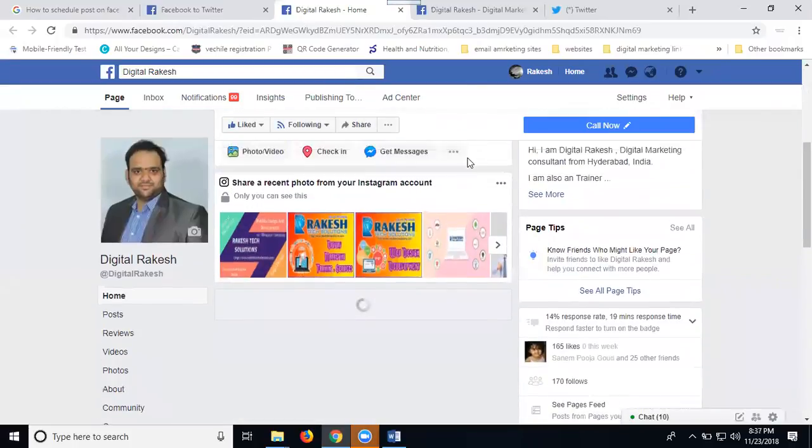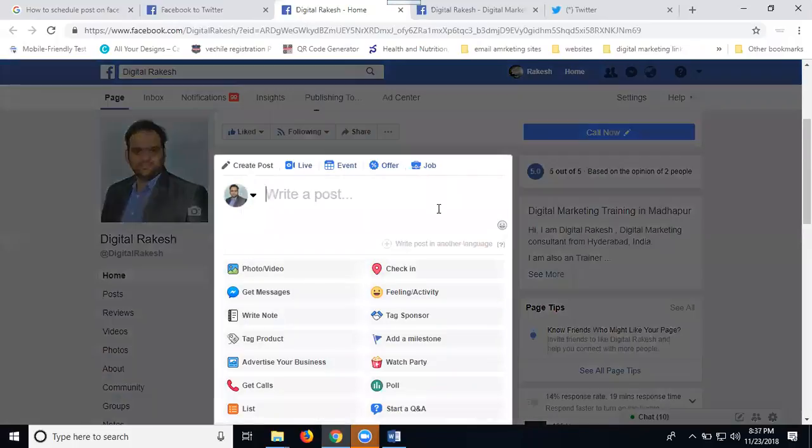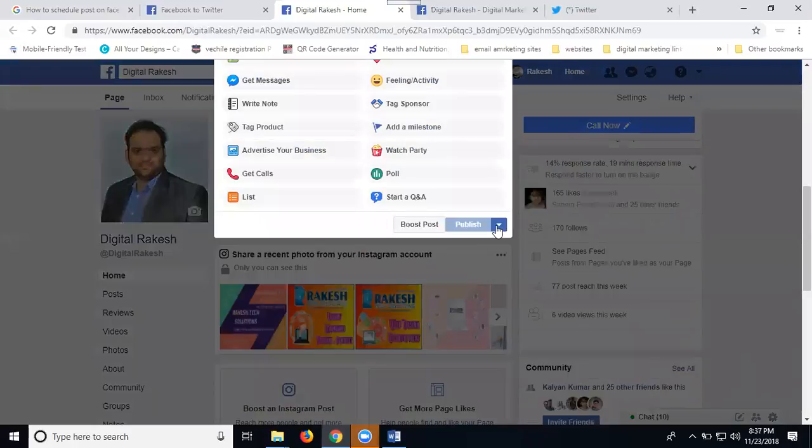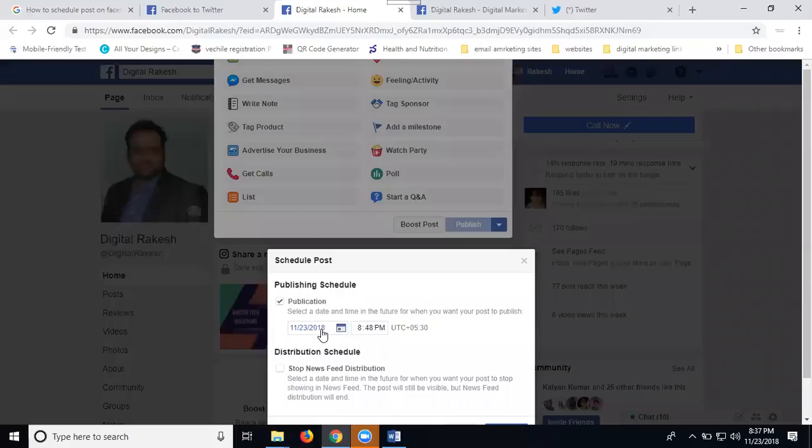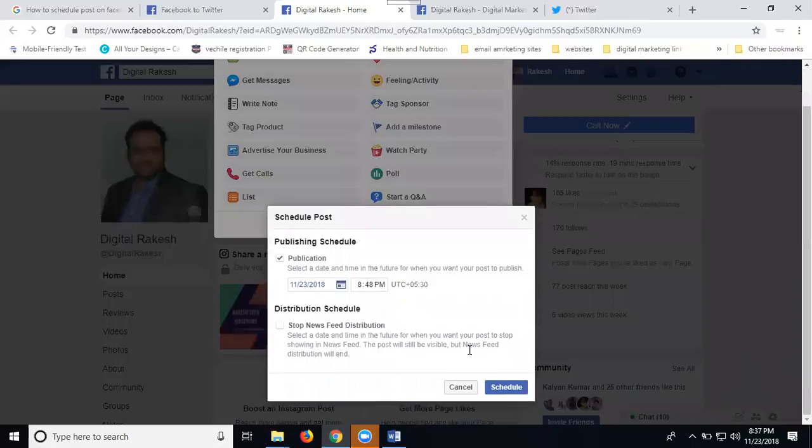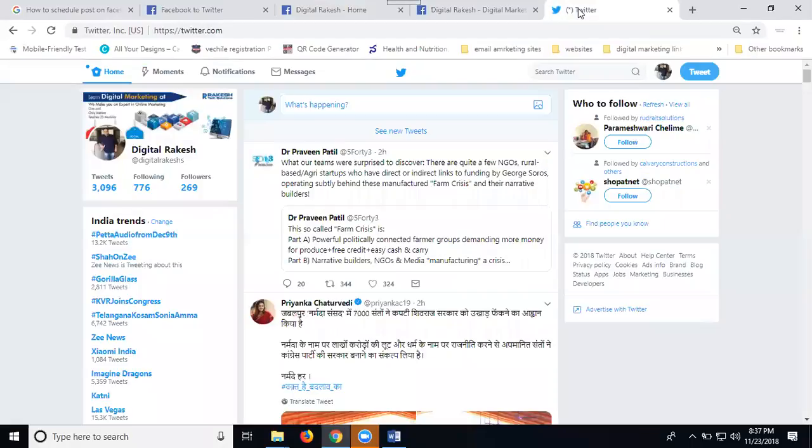That is called selecting any post option. Once the schedule is done, click schedule. Select your date and time in 10-minute intervals. When you schedule the time, exactly 8:48 will show on your Twitter account. Is it clear? Only scheduled posts are eligible. Backdated posts are not eligible.